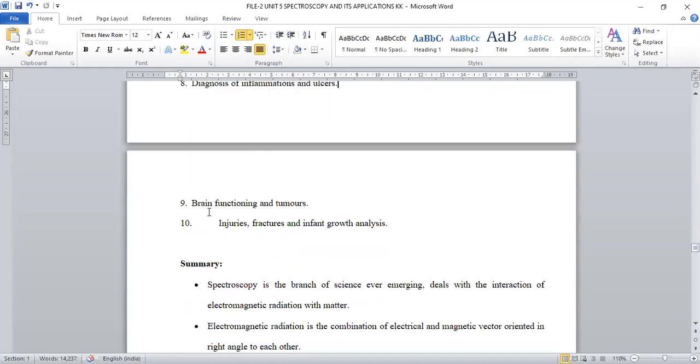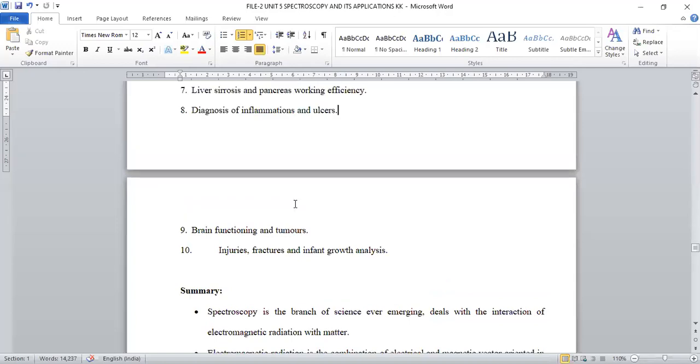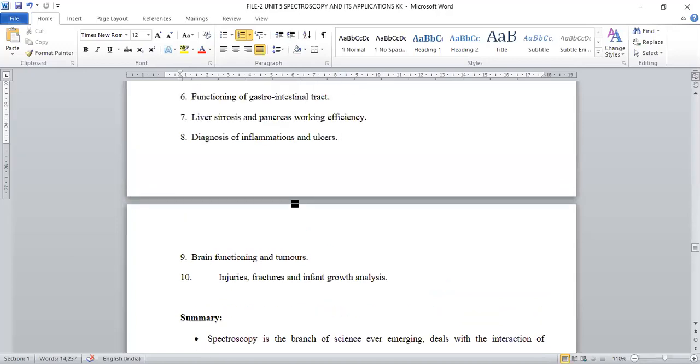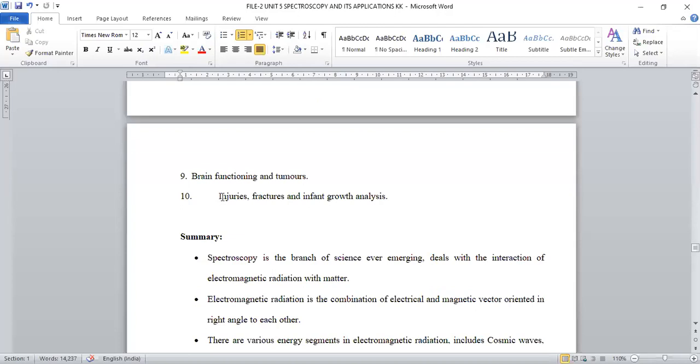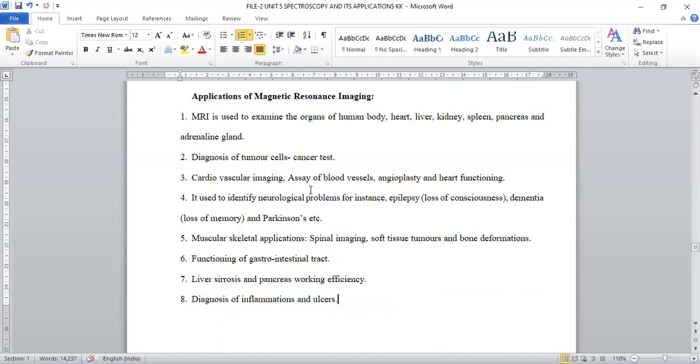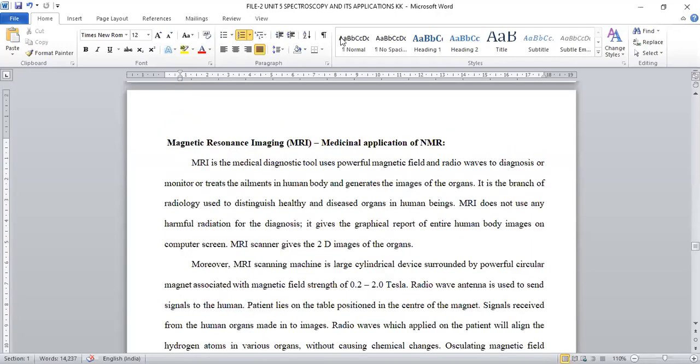Brain functioning: the brain is a combination of so many neurons, and a lot of complicated structure will be there. How it is functioning, and whether any small tumors are present in it, any blood clots are there, everything can be conveniently analyzed by this MRI scanning. Any injuries, fractures, infant growth. During pregnancy, what the growth of the body organs of that infant child is, that analysis is also carried out by using this MRI scanning method. So in this way it is more efficient.